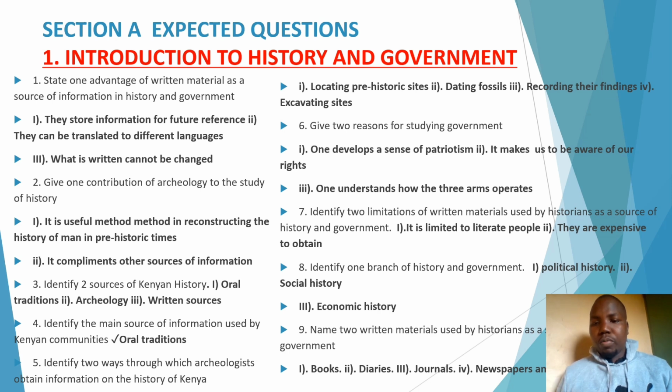Now, apart from that, let's move to question 9. Question 9 is saying that name 2 written materials used by historians as a source of history and government. Written materials. I had just given you a hint on that. For example, we have books, we have diaries, we have journals, newspapers, and magazines. That is just the easiest question.